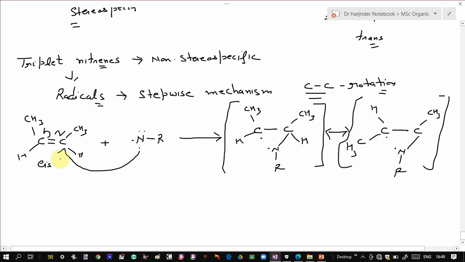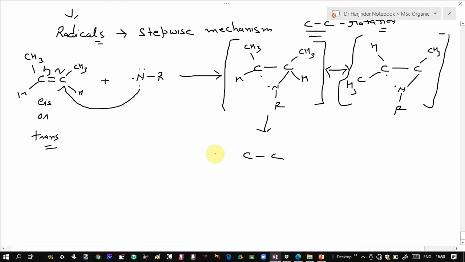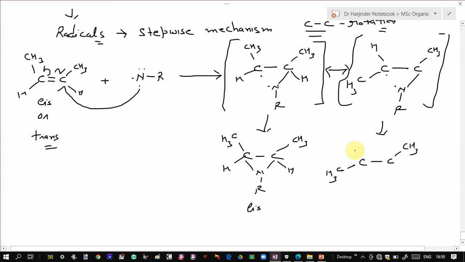So you can see whether you take cis or trans over here, it is always going to be these two intermediates. This intermediate will give rise to a cis aziridine, or the cis product, while the other radical intermediate will give rise to a trans product. So you can see you will get a mixture of products here, irrespective of your starting reactant molecule.